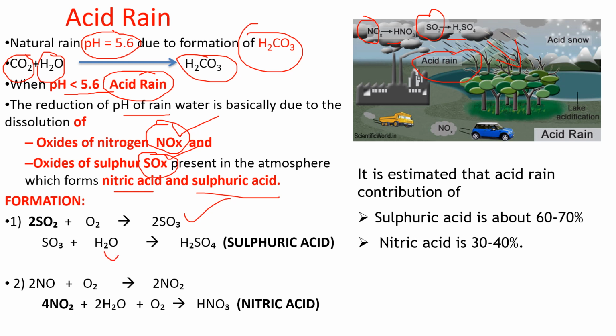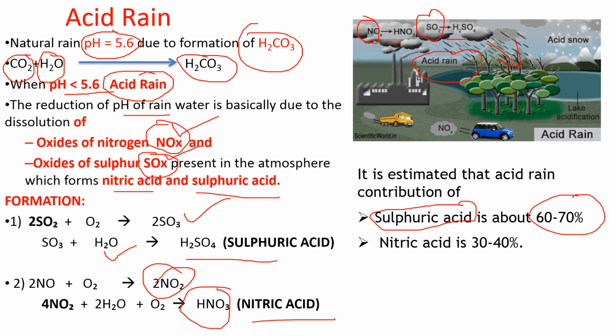Basically, SO2 is first converted into SO3 in the presence of oxygen, and in the presence of water it is converted into H2SO4, that is sulfuric acid. NO is converted into NO2 and then ultimately HNO3, that is nitric acid. So these are the two major contributors. Sulfuric acid has around 60 to 70% contribution, while nitric acid has 30 to 40%.